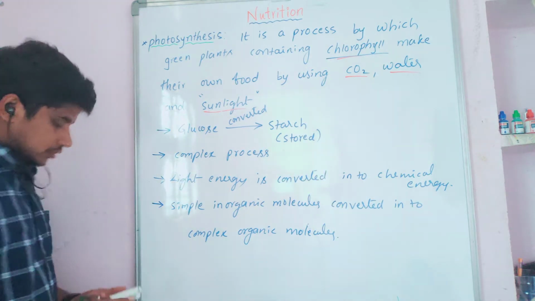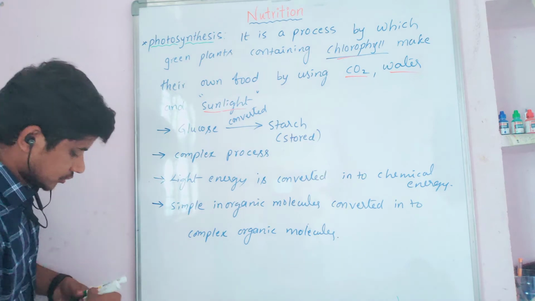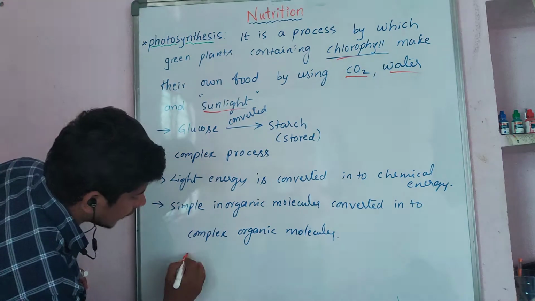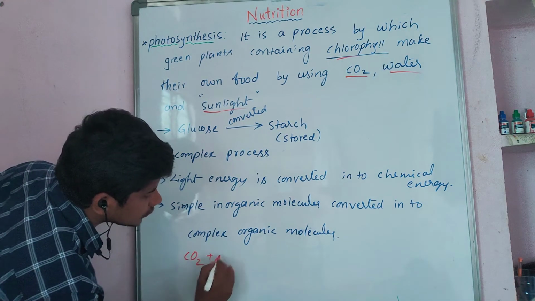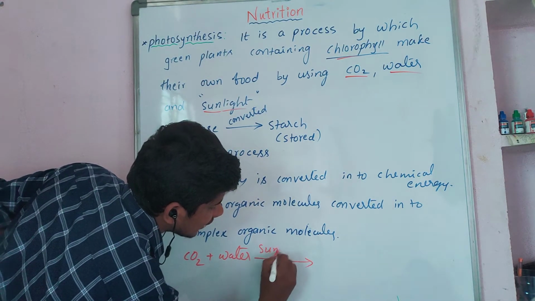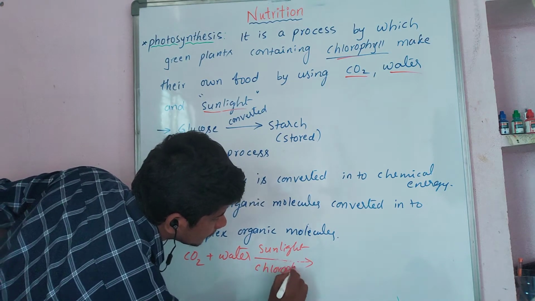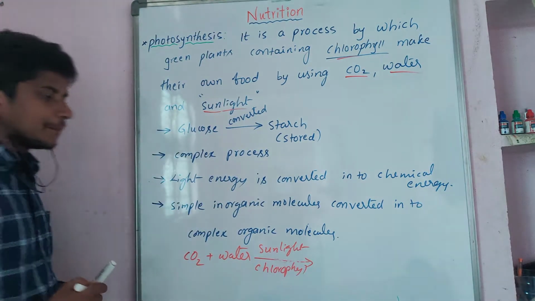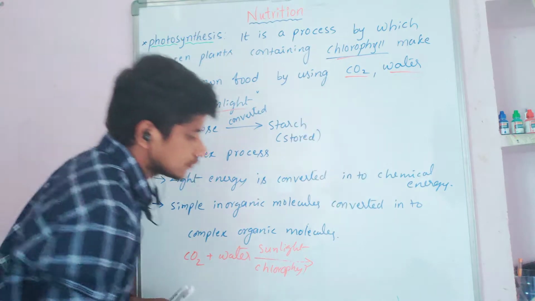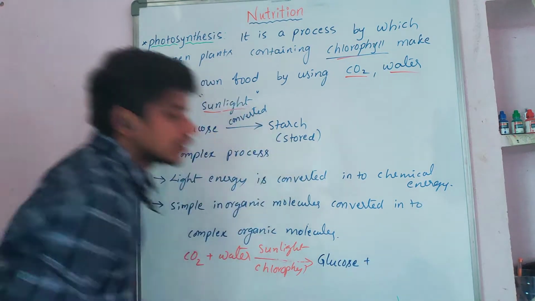When I write an equation, you can come to know. First, carbon dioxide plus water in the presence of sunlight and chlorophyll. Plants make their food in the form of glucose. Here glucose is a product.